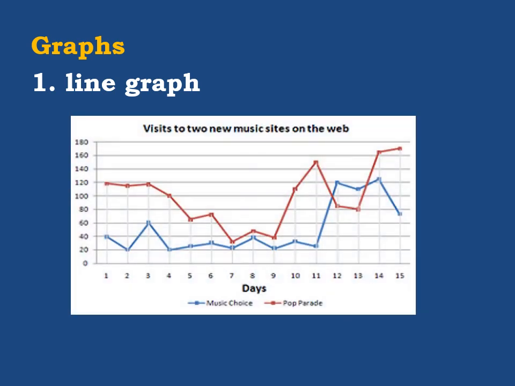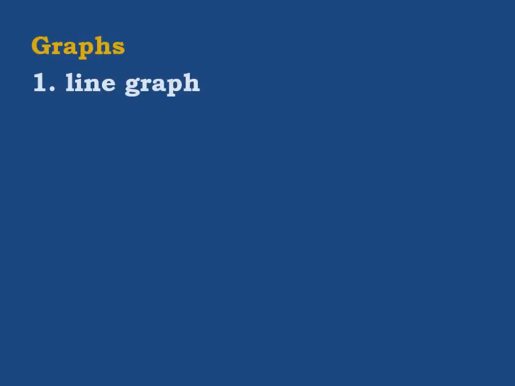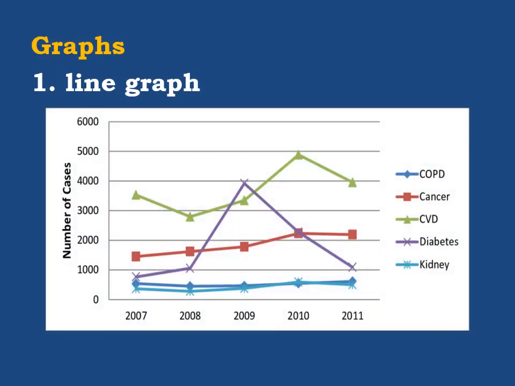Now, this is another sample. Here we have two sets. In the previous example, we had five. So it depends. This is another sample of a line graph. And here you can see again we have five sets of information.